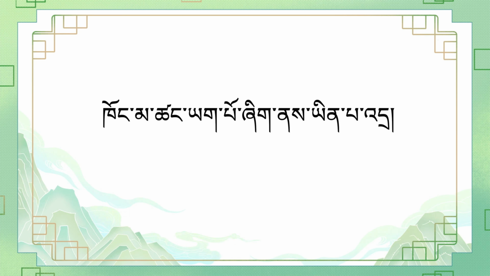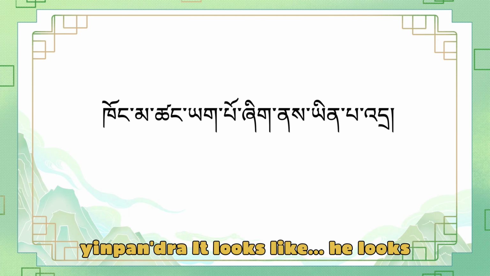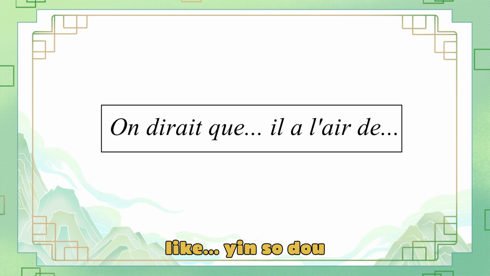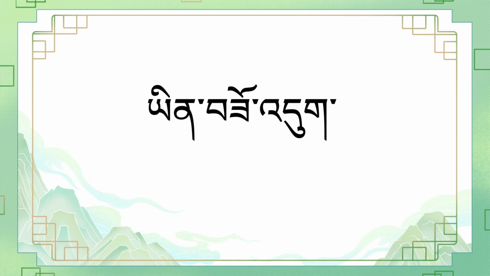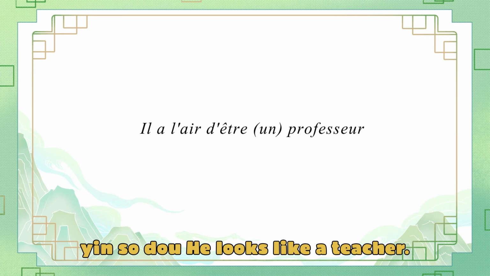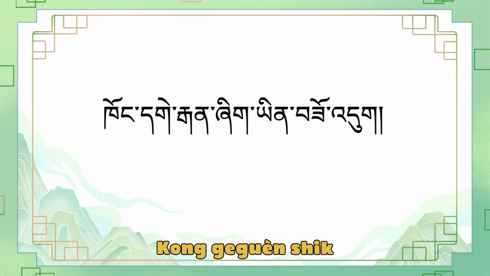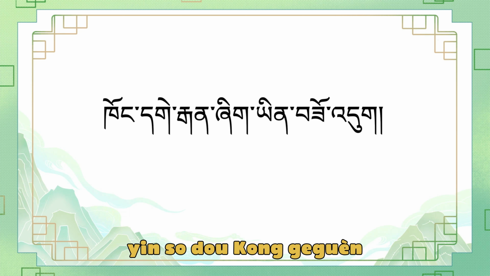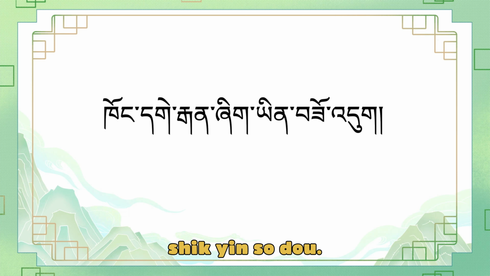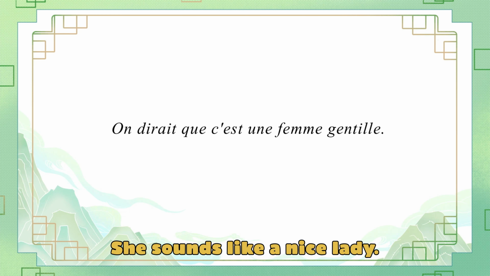Khong magyang phu ki ni yinpa da. It looks like, he looks like. He looks like a teacher. Khong gegen shik yinsoto. She sounds like a nice lady.